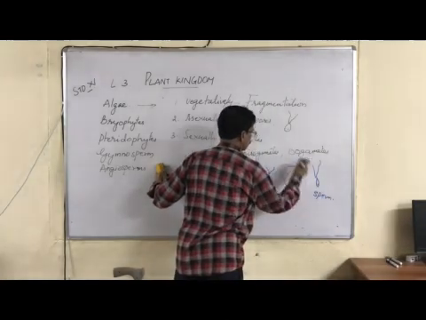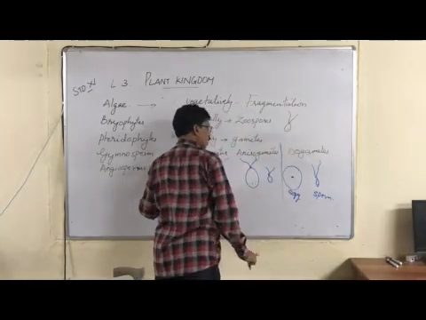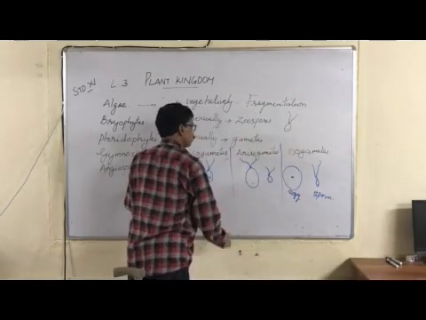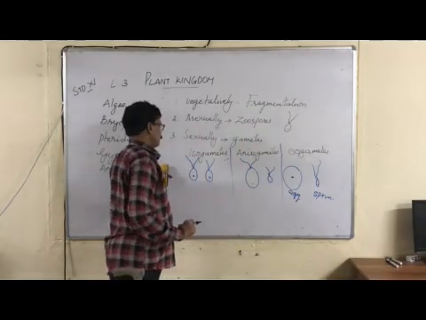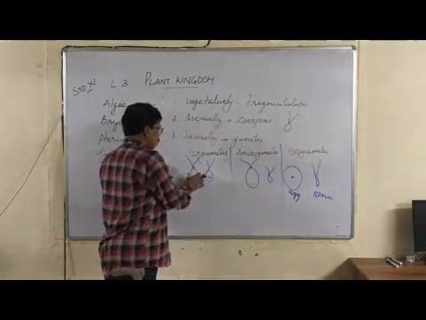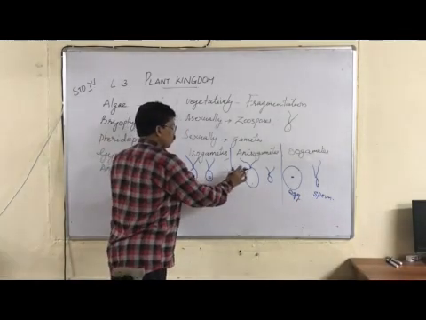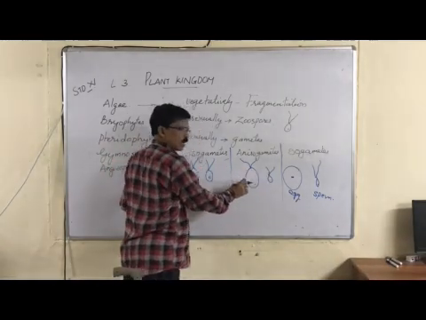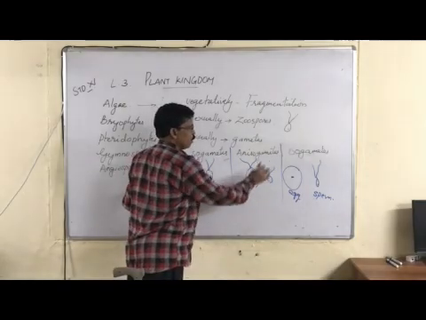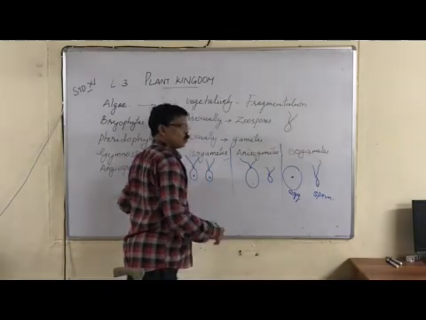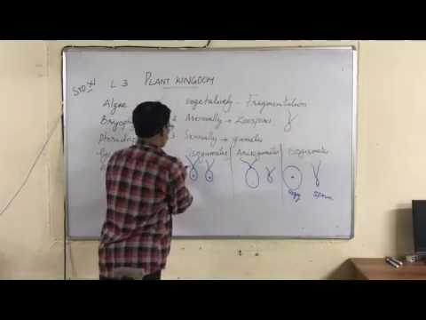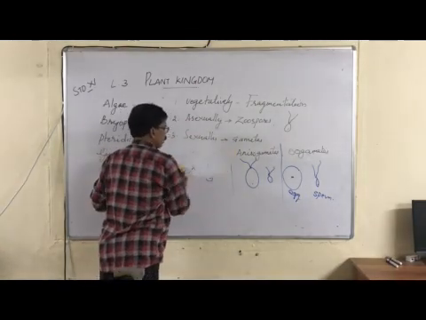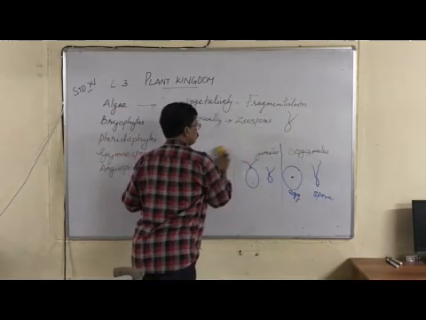So oogametes are the most advanced, but these three types of gametes we can find in algae. The fusion of isogametes is called isogamy. Fusion of anisogametes, anisogamy. Fusion of oogametes, oogamy. So which one is most advanced? Oogamy, or oogametes. Yes.